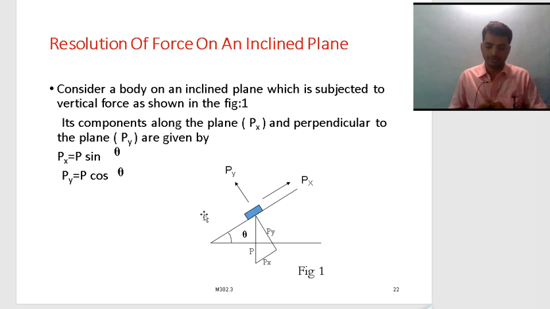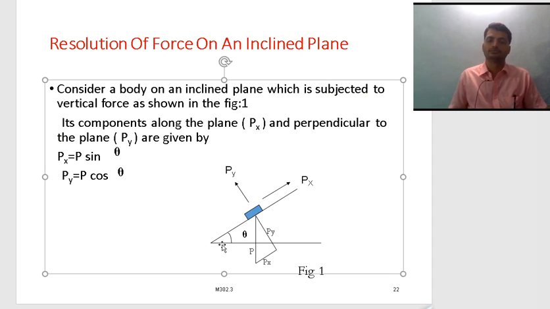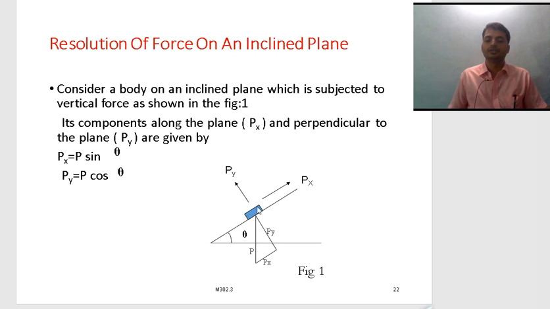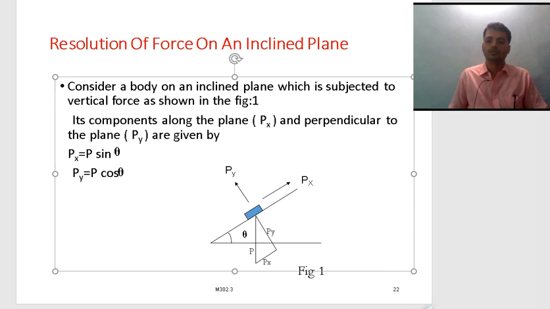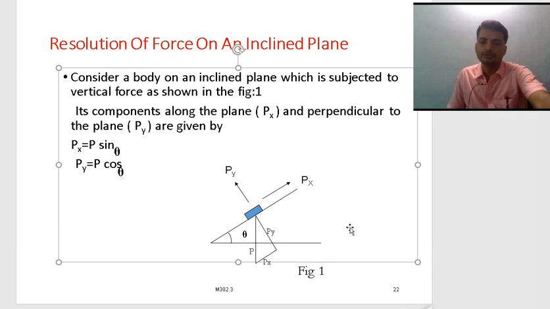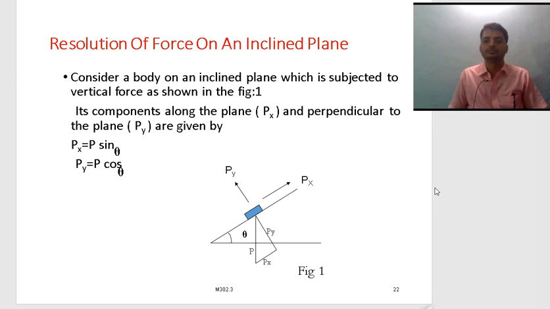Resolution of a force on an inclined plane. See, as I explained in the previous car example, a car moving in one direction has some forces in this direction and some forces in that direction.